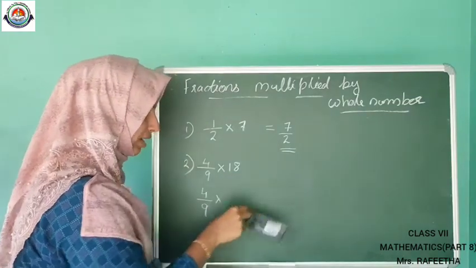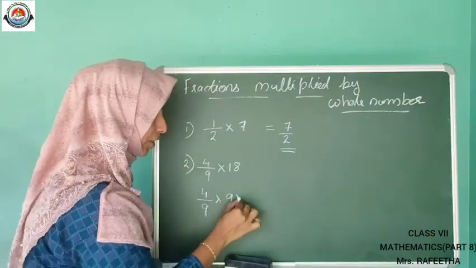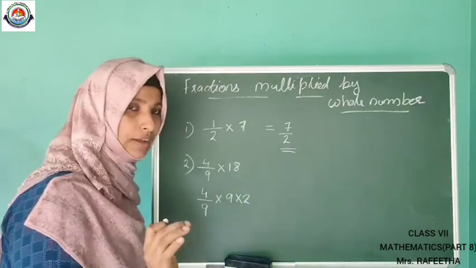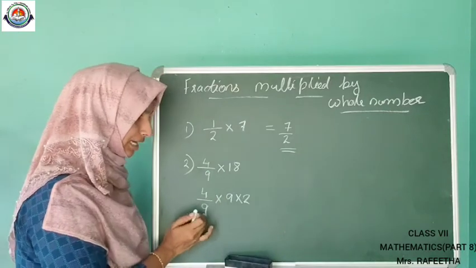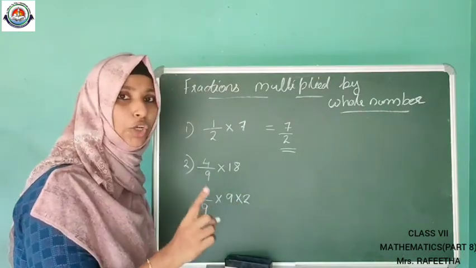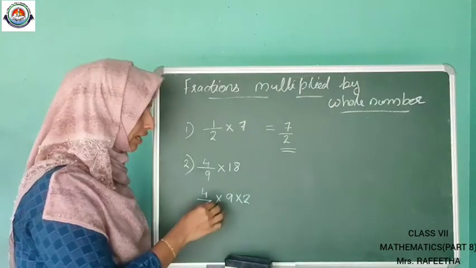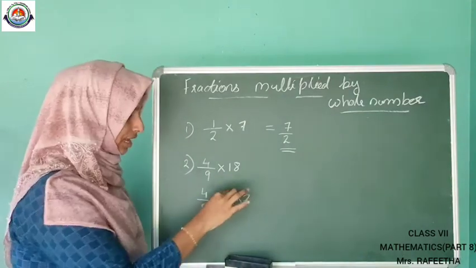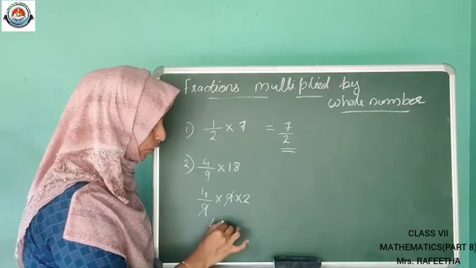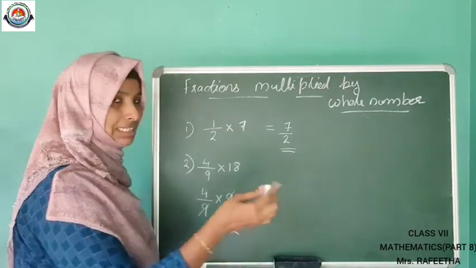That is why I wrote it as 9 into 2. Any doubt? Instead of 18, I have written 9 into 2. Now we can cancel these two 9s. Then what is remaining? 4 into 2. So cancel out is over.